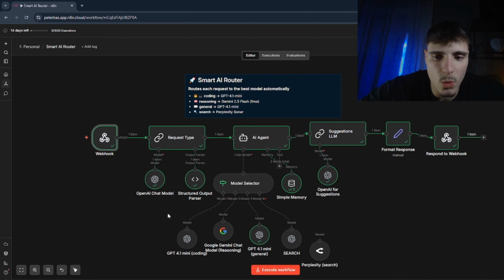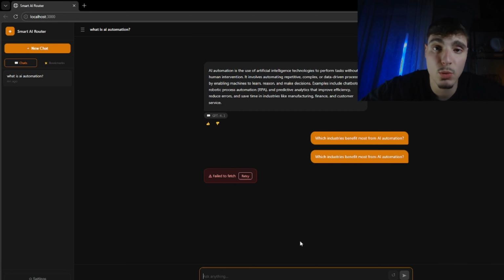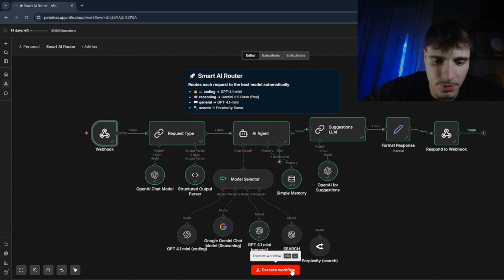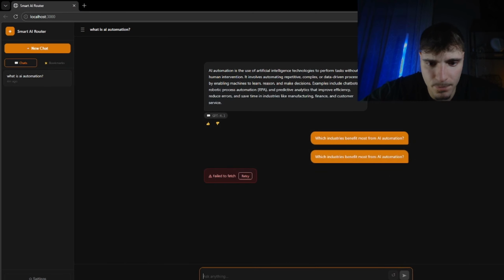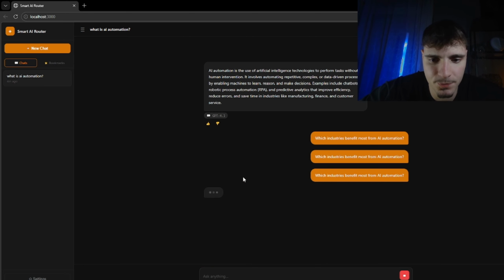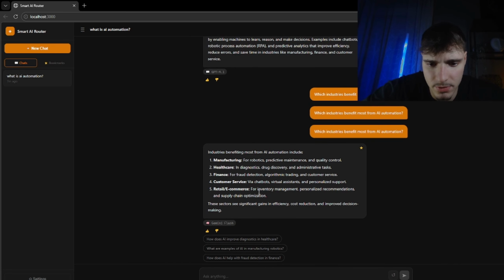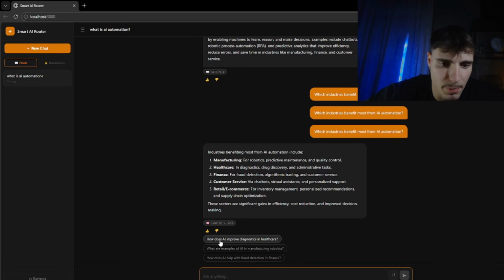If I want the software to work 24/7 automatically, and every time I send a message here, it works automatically without the need of this button. So click execute workflow. I click retry. I'm waiting for the answer. All right. And now the difference from this answer is that the Gemini Flash answered my question and it gives me this answer. And look at these three buttons below the response. These are AI-generated follow-up suggestions created automatically after every single reply. I can click any of them and it sends immediately. For example, I can click this one.